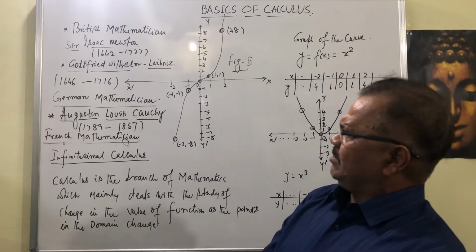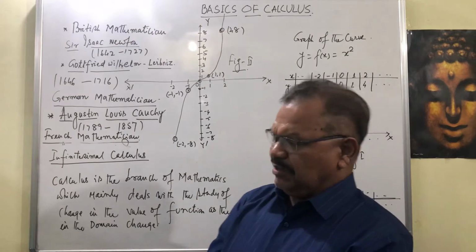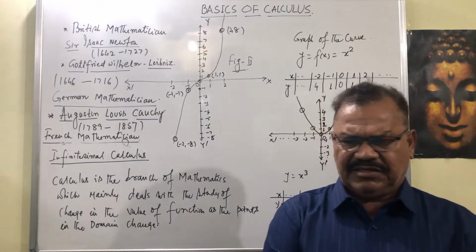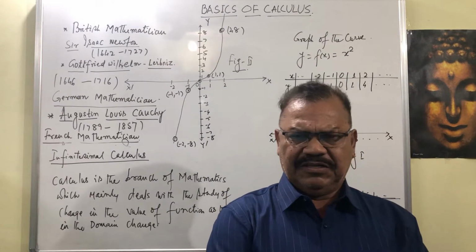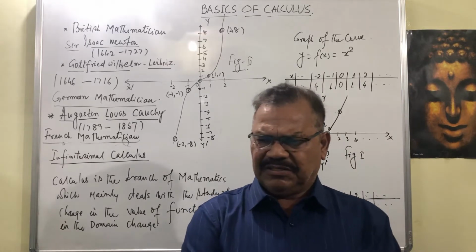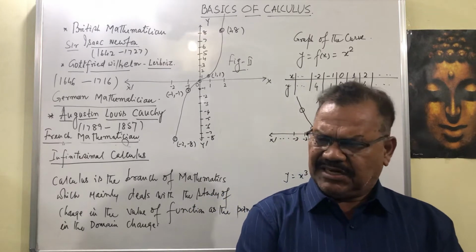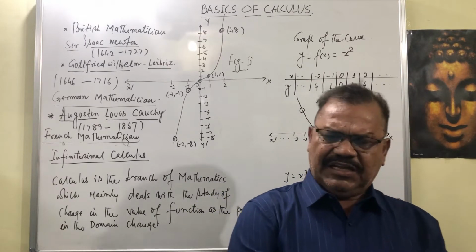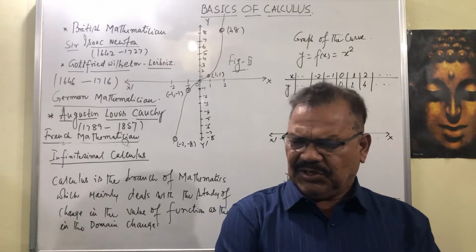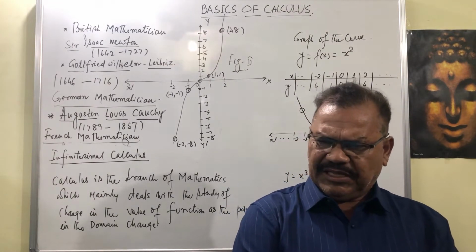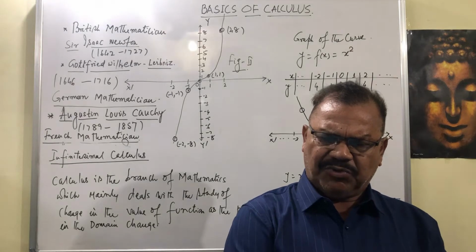So British mathematician Sir Isaac Newton, one incident I would like to highlight here. He was observing a falling apple in the garden. He was sitting in the garden and he observed that the apple came down to the earth. He began to think why it did not go up.